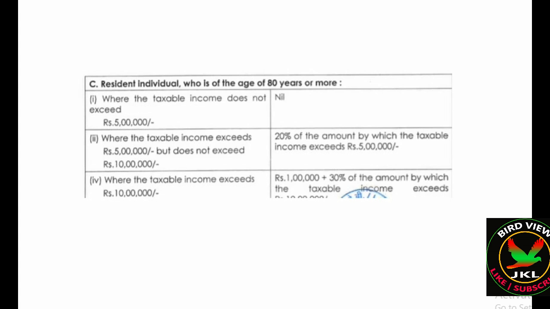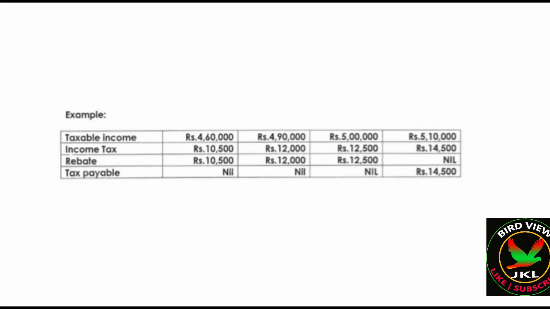Here I will show you a small example for you. Suppose your taxable income is 4 lakh 60,000. The income tax is 10,500, the rebate you will get is 10,500, so the tax payable is 0. And similarly, if your taxable income is 5 lakh, the tax is 12,500 and you get a rebate of 12,500. So finally, the tax payable is 0.